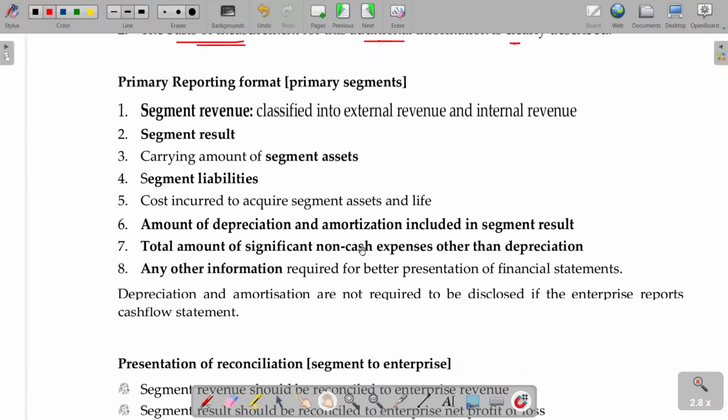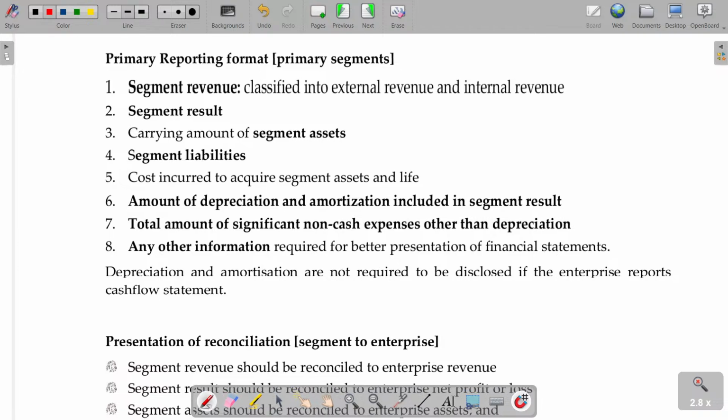Now, in case your segment being the primary means give the revenue, result, assets, liabilities, cost incurred for acquiring the assets and life, depreciation, total amount of significant cash and non-cash expenses other than depreciation, and any other information. You have to give all these details.